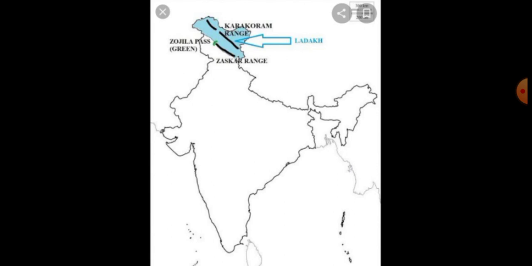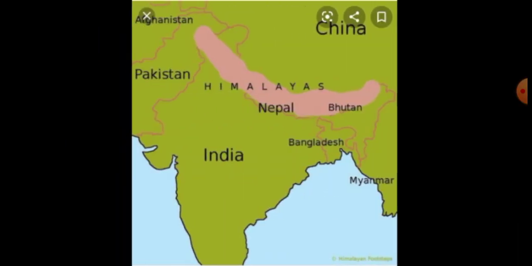One arrow is given now. That one is the Ladakh mountain range. Then the third one is the Zaskar range. From here: Karakoram, Ladakh, Zaskar range. Okay. Then just see this map.